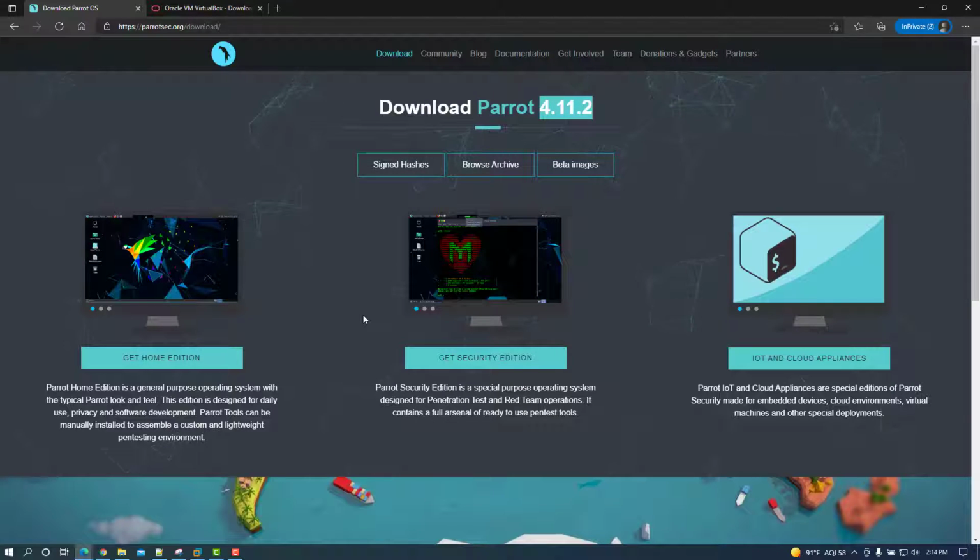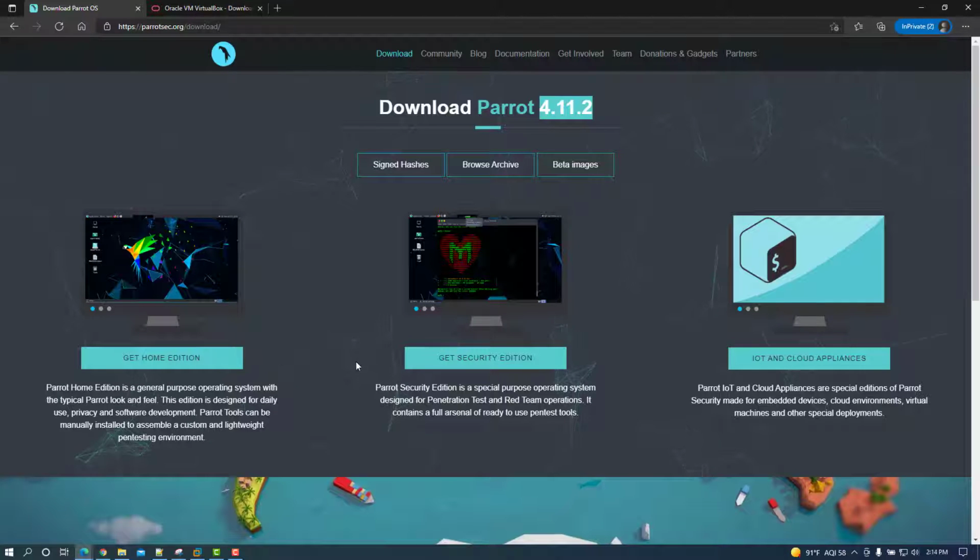As I was mentioning earlier, there are several options that are available here. We have on the left-hand side the Home Edition, which is general use, and it's going to have some Tor features, other security features. We also have the Security Edition. That's going to be the version I'm going to be using here today. And also on the right-hand side, we have the IoT and cloud appliances.